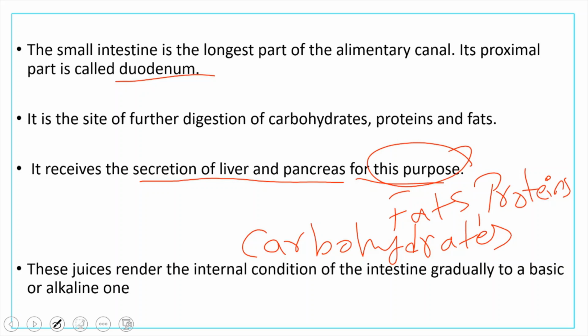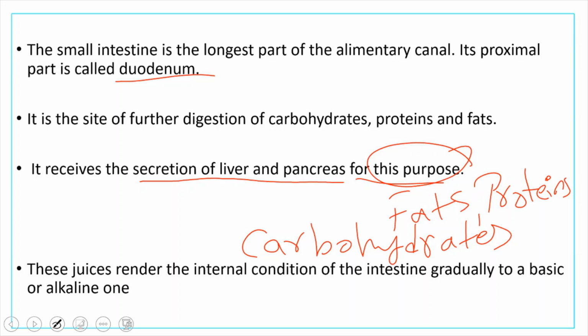The liver secretes bile juice. The liver is the largest gland of the human body. Like the salivary gland secretes saliva and the gastric gland secretes gastric juice, the liver is a gland, the largest gland of the human body. Even the pancreas is a gland. So the liver secretes bile juice and the pancreas secretes pancreatic juice.